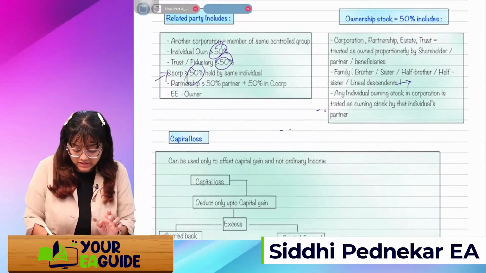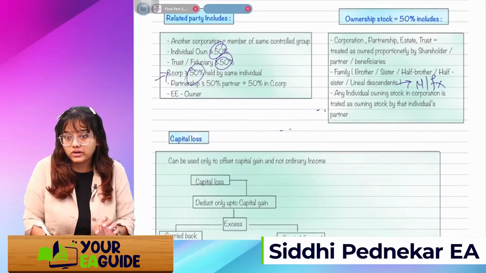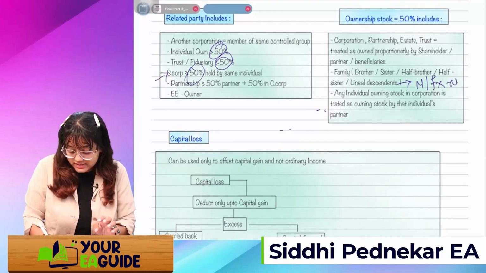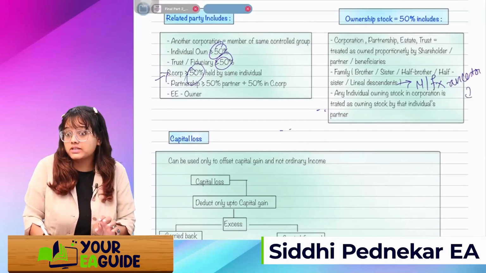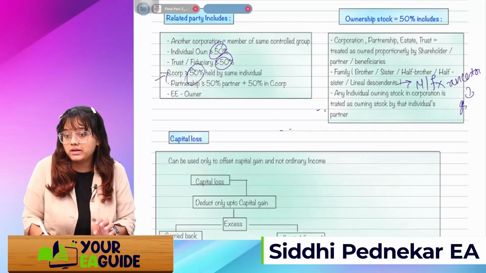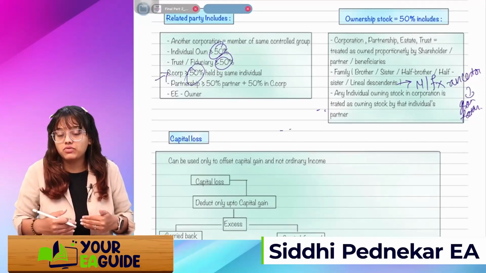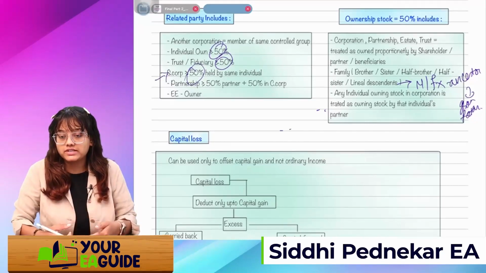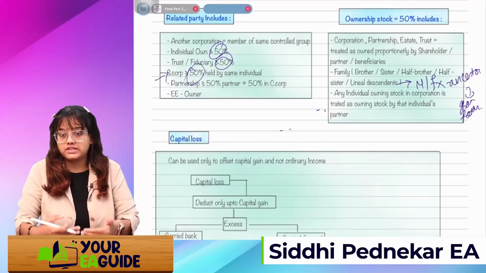Now you can see here, mother and father are not included. In the case of family, ancestors are also not included. Yesterday I told you what we mean by ancestors: your grandfathers, forefathers. Lineal descendants means your children and grandchildren.